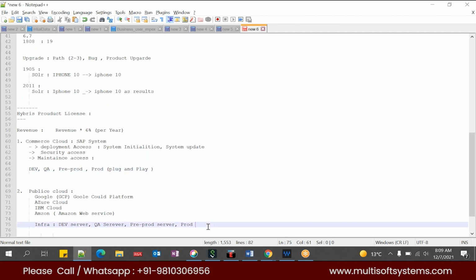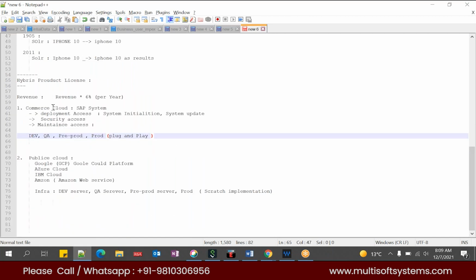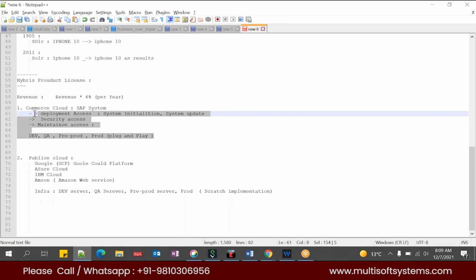Whereas the infra team has to do everything from scratch. So that is the difference between this Commerce Cloud portal and the public cloud. So if any customer asks me, I usually recommend Commerce Cloud, whatever is needed for Hybris.